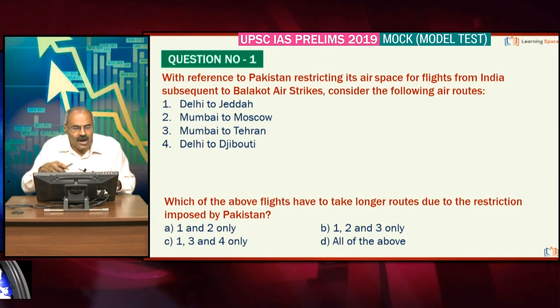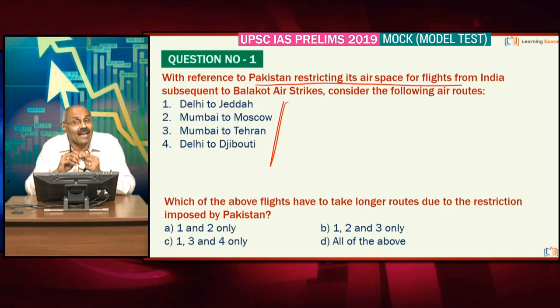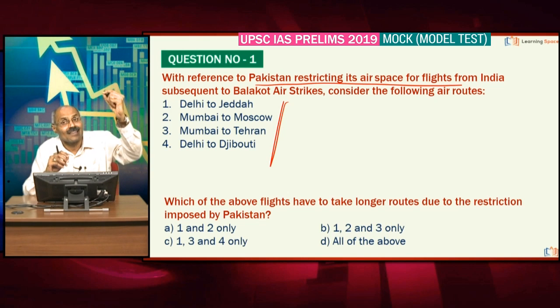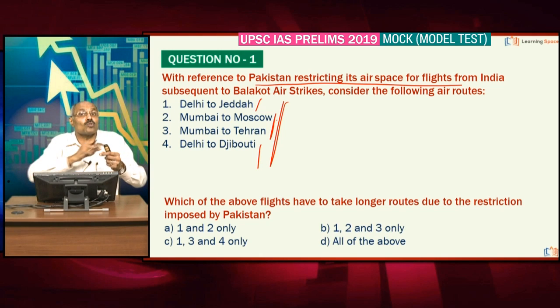First one, Pakistan recently said it is restricting its airspace for flights from India subsequent to Balakot airstrikes. In this context, such type of questions are expected. Students should have clear idea about various destinations, Mumbai to various destinations. In this question, Mumbai to Moscow, Mumbai to Tehran, Delhi to Djibouti, Delhi to Jeddah, and if Pakistan blocks the airspace, all these flights have to take longer routes. So that's why all of the above is correct.